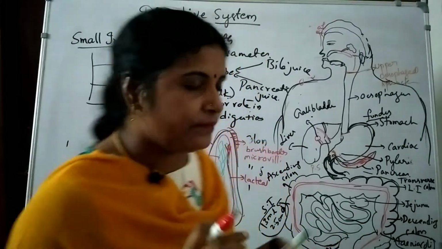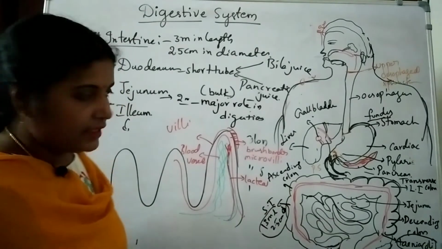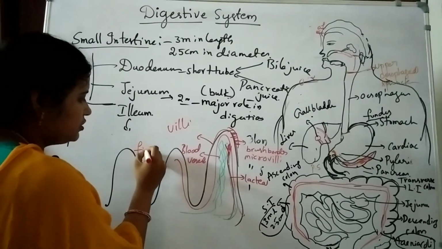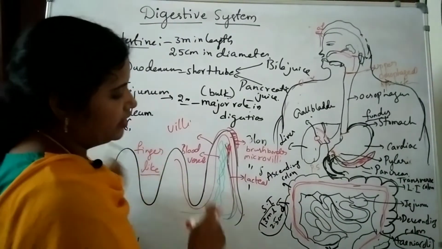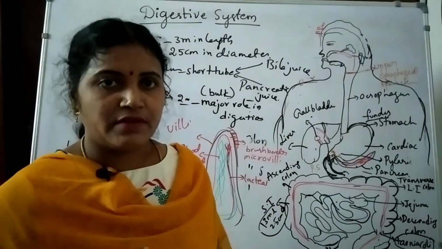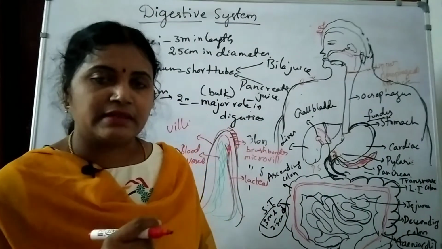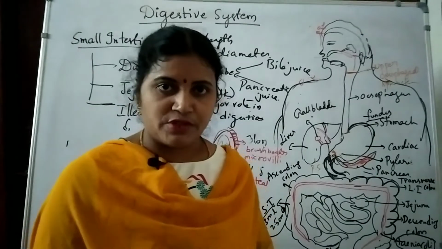Many villi are present throughout the small intestine; they are finger-like structures. Inside the villi there are blood capillaries and lymph vessels. That lymph vessel duct is known as the lacteal, through which substances can be absorbed.